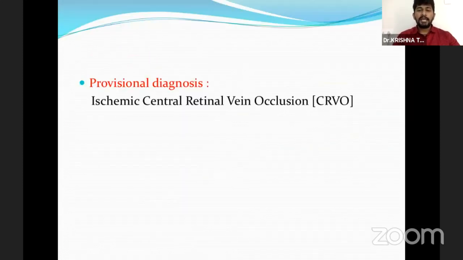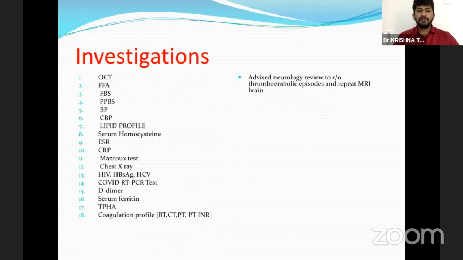So we made a provisional diagnosis of ischemic CRVO and advised investigations for all thrombotic events, including OCT, FFA, along with the COVID RT-PCR test, D-dimer, serum ferritin, and coagulation profile. We also advised a neurology review.